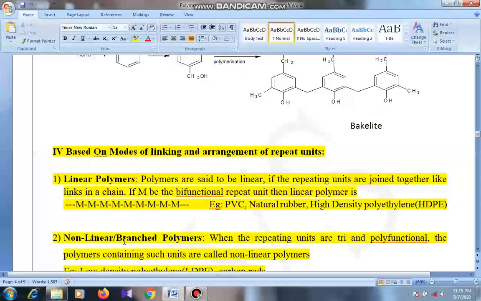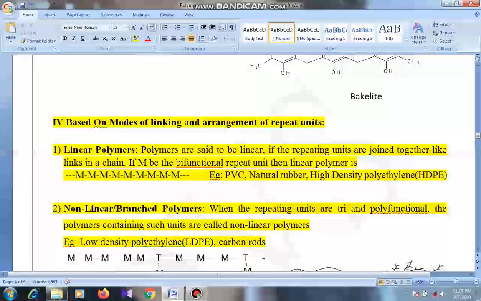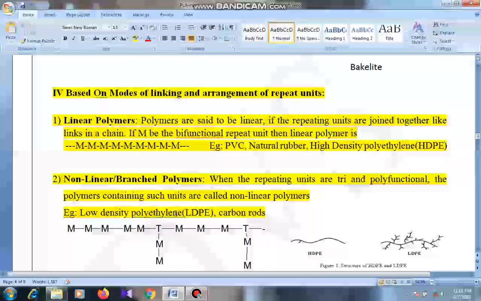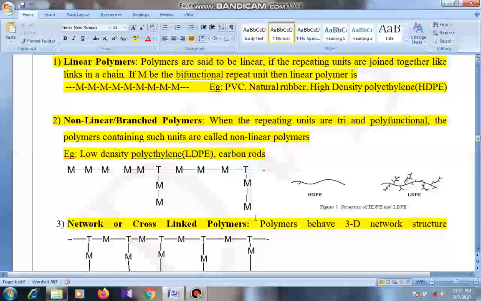Non-linear are branched polymers. Here repeating units exist in tri and polyfunctional, but in linear polymers there is only bifunctional, but here tri and polyfunctional functions may exist, two or more than two functional groups in non-linear or branched polymers. Low density polyethylene or carbon rods. This is the structure of low density polyethylene, example for branched polymers.